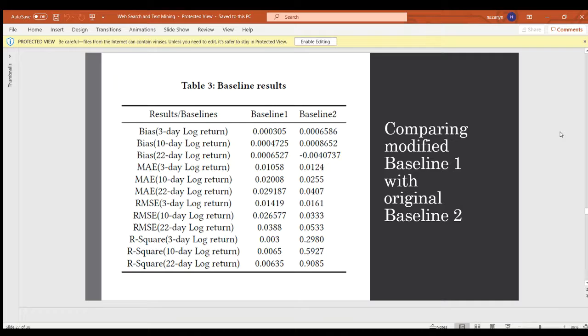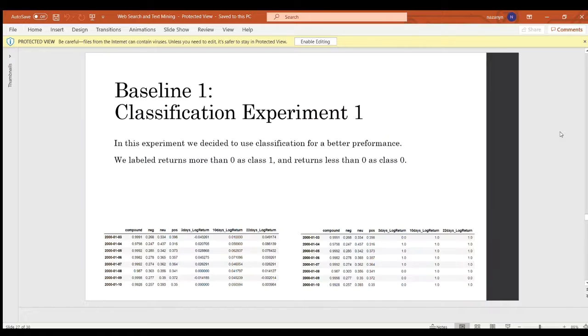Here we are comparing the modified version of the first baseline with the results of the original second baseline. As we can see, the first baseline is better in terms of MAE and RMSE, but the R-squared is very small. In this experiment, we decided to use classification for better performance. We labeled returns more than 0 as one class and returns less than 0 as another class.